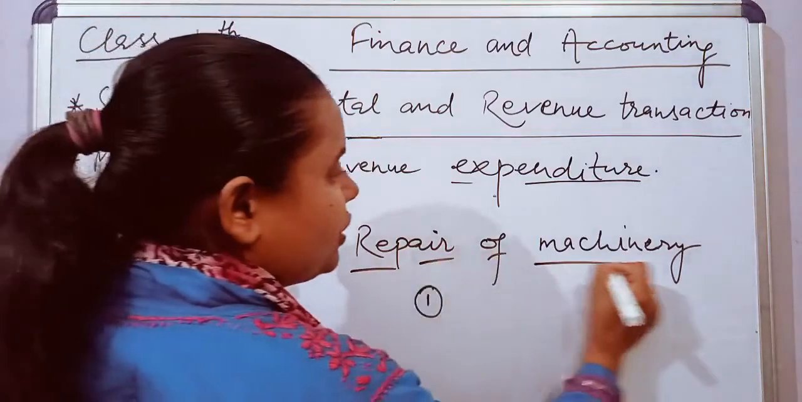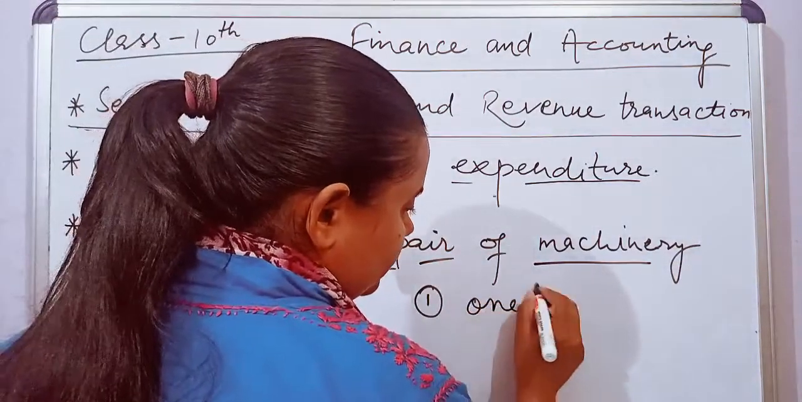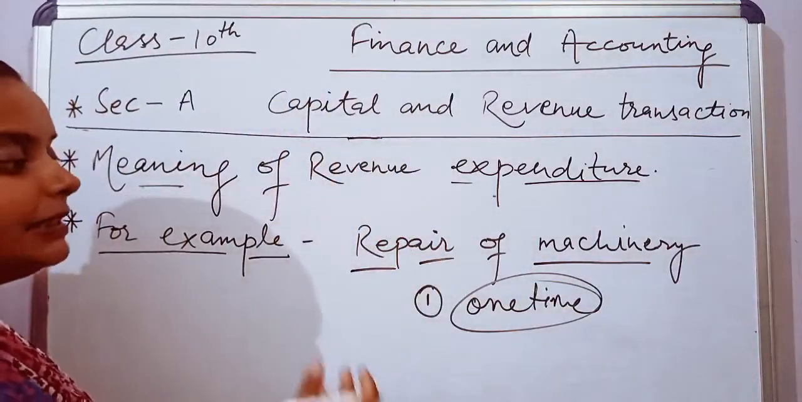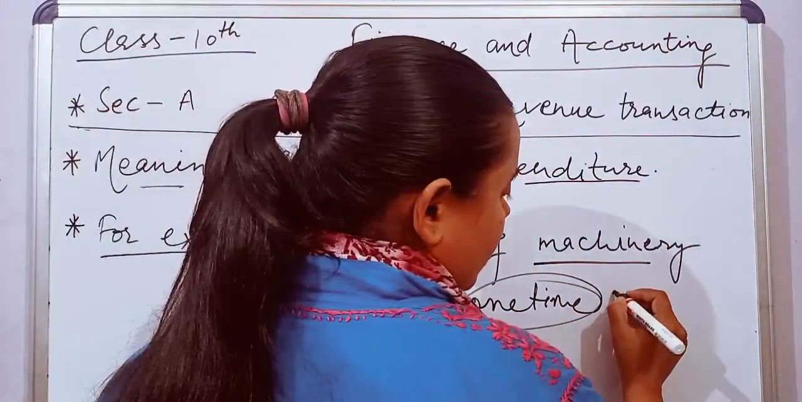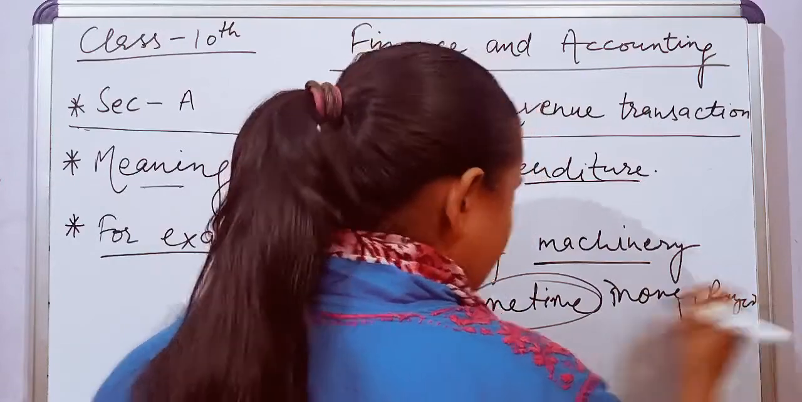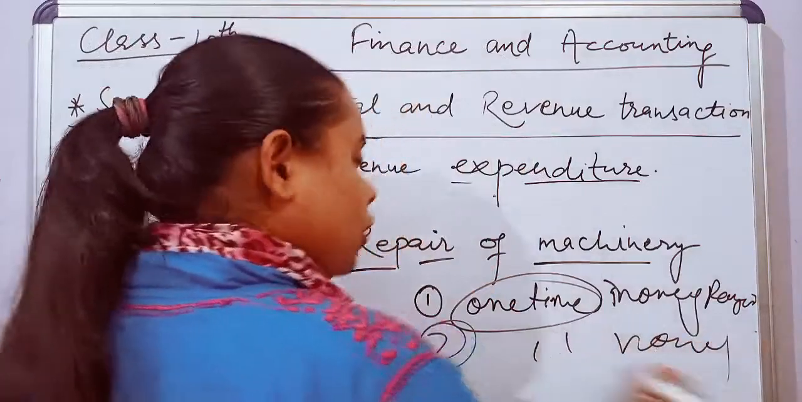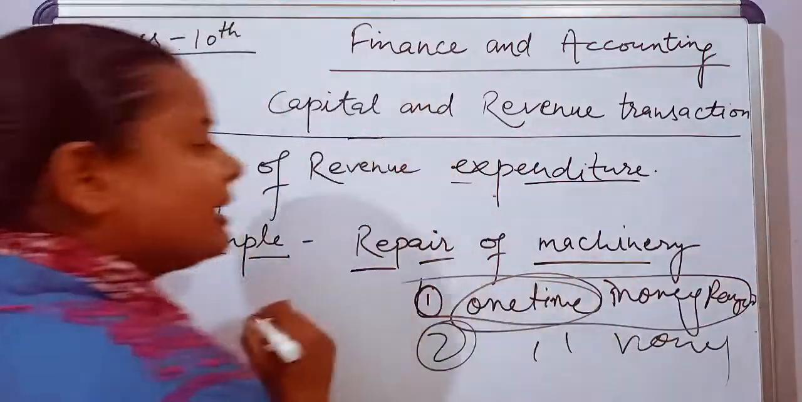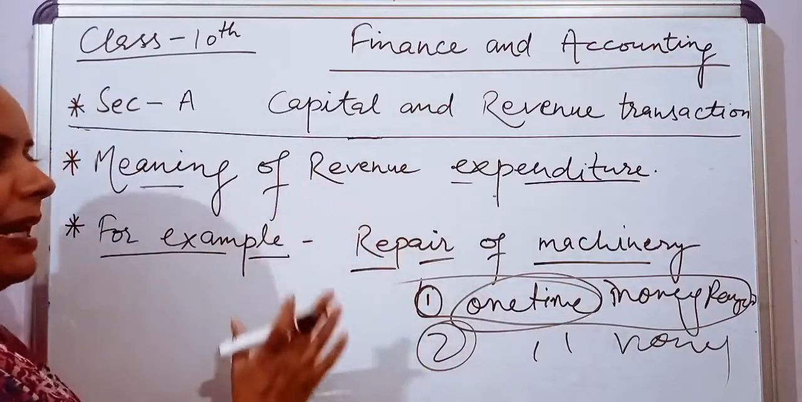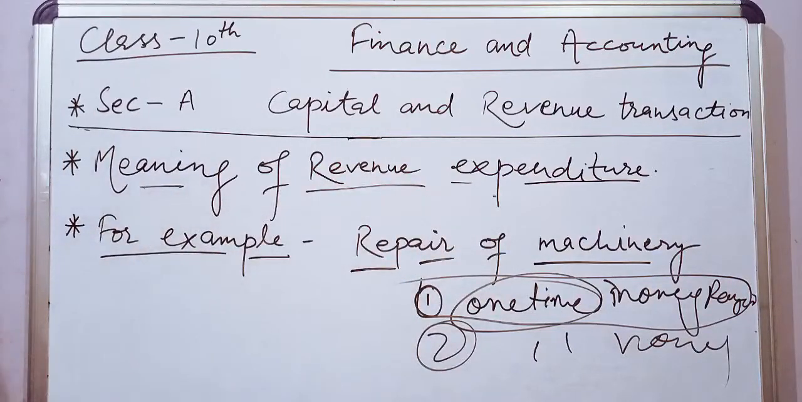Like repair of machinery. If we repair the machinery one time, that is one time payment. If something happens again, then a second time we have to pay for it. So the benefit of which we can consume in the same accounting period or at the same time. This type of expenditure, this type of kharcha, is known as revenue expenditure.